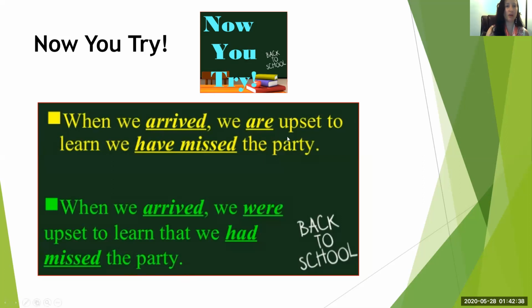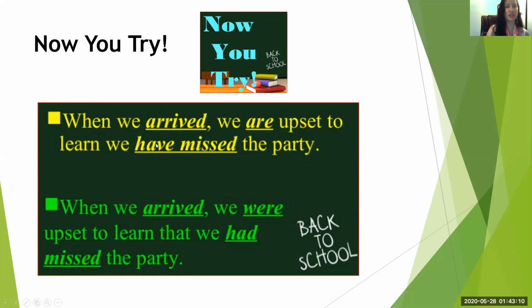Now let's try another one. When we arrived, we are upset to learn we have missed the party, okay? Remember, always underline your verbs to see if they agree. Arrived, are, have missed. Do they agree? We have past tense, present tense, and more past tense.